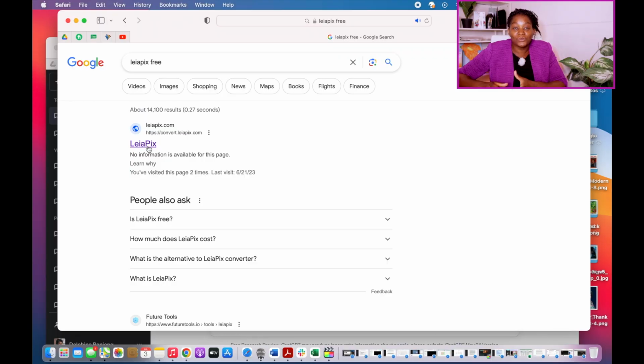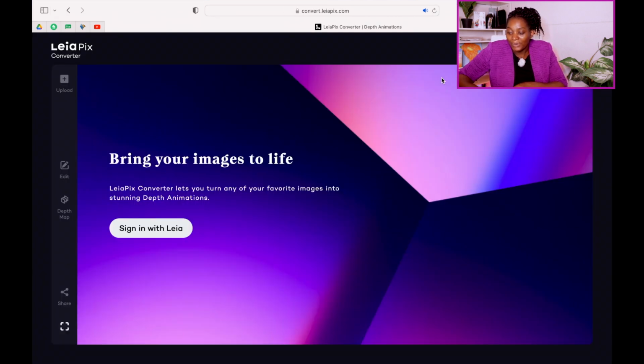So when we are done generating that, we don't want the images to be so static. We want them to be moving, right? We want them to have some motion. What we have to do now is to go to Google and just type layer pics, and this will pop up. Now we have this here, you click on it.